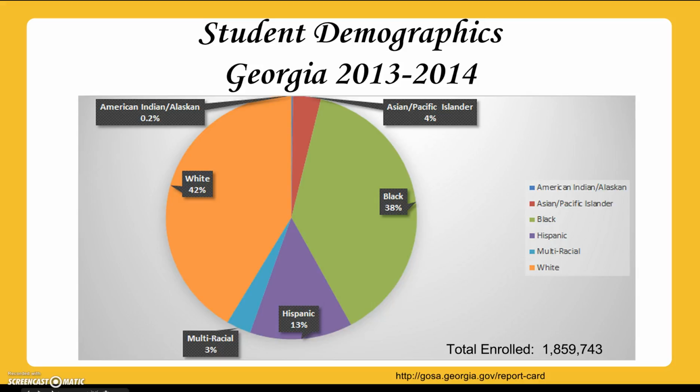You can see here in this chart that the student demographics for Georgia show a large percentage of students are in the black and white population, with 13% being in the Hispanic population.